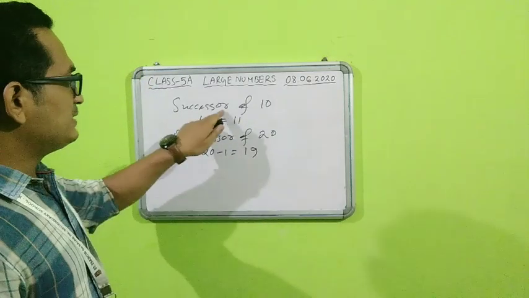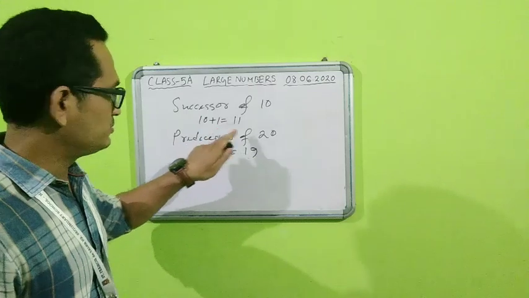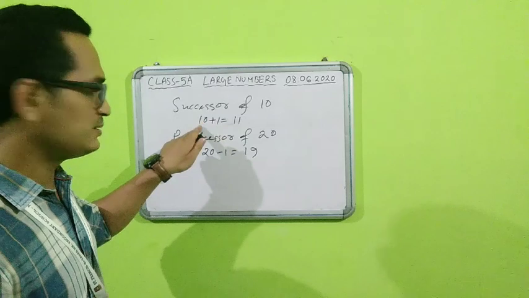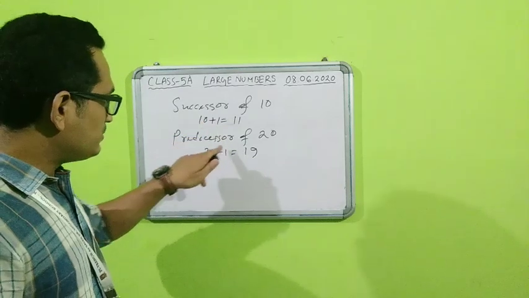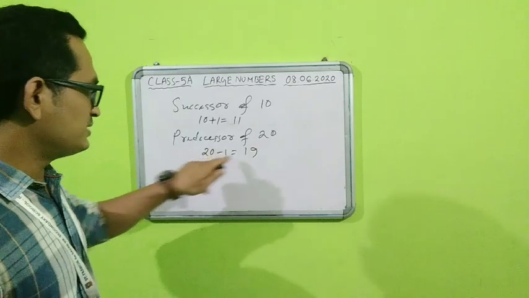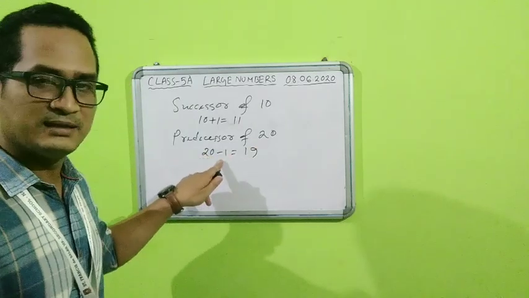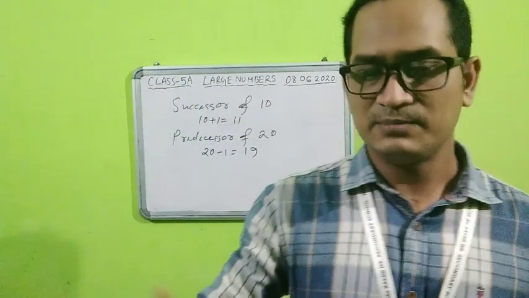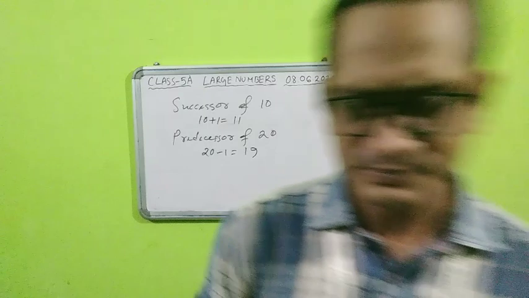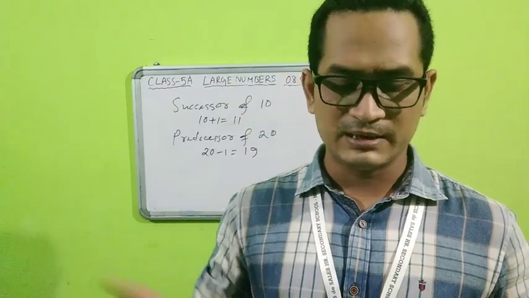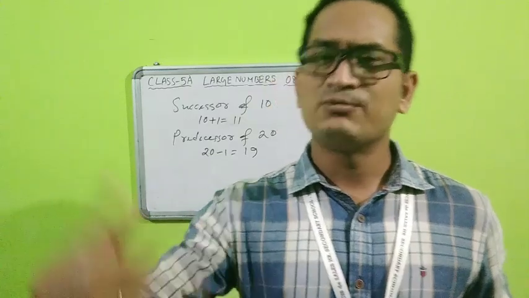So to get the successor, we add 1 to the number. That is the next number. Exactly what next number comes, that is the successor of the previous number. And the number which comes exactly just before that number, say 20, what is just before 20? 19. We get it by subtracting 1. So 19 is the predecessor of 20. To find the successor, we do plus 1, and to get the predecessor we do minus 1. It is 1 less and 1 more, you can say. Fine. So that is also something we know.